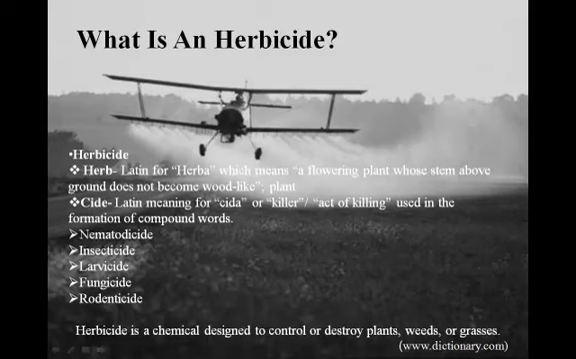Herbicide is a chemical designed to control or to destroy plants, weeds, or grasses. The definition by the Environmental Protection Agency, EPA, depicts the meaning of herbicide and pesticide by defining herbicide as a chemical designed to control or destroy plants, weeds, or grasses, while a pesticide is a substance or mixture of substances intended to prevent infestation.